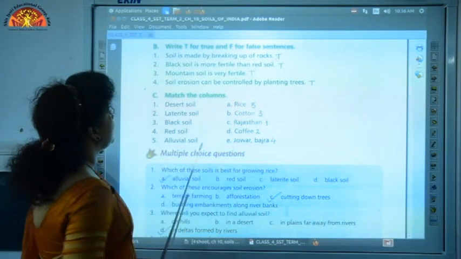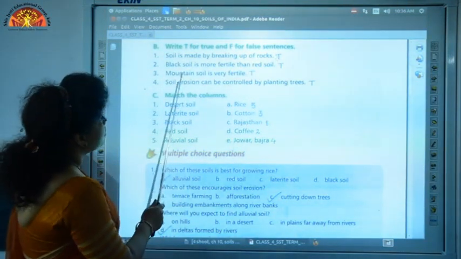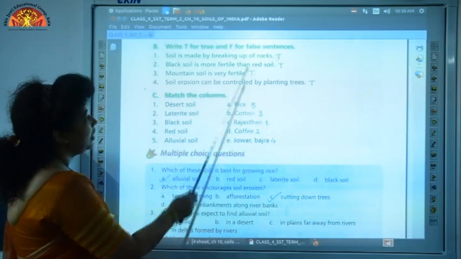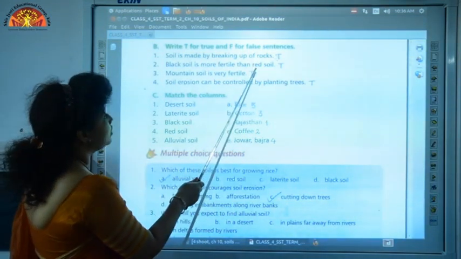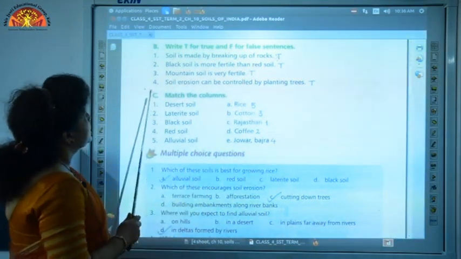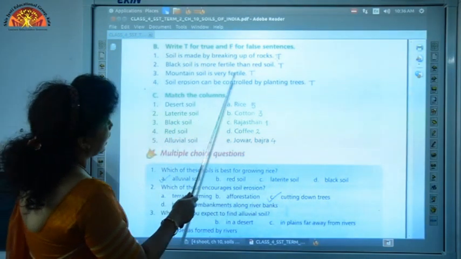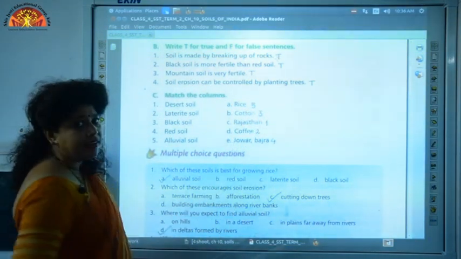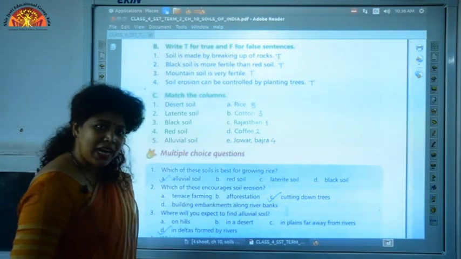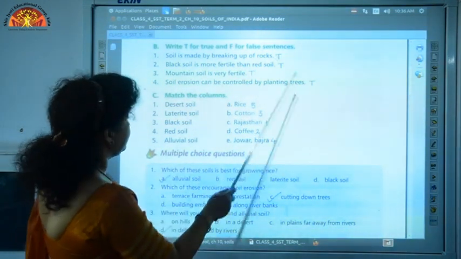So write T here. Question 3, mountain soil is very fertile. It is a true statement. So write T beside it. Question 4, soil erosion can be controlled by planting trees. This is also a true statement and hence write T beside it.